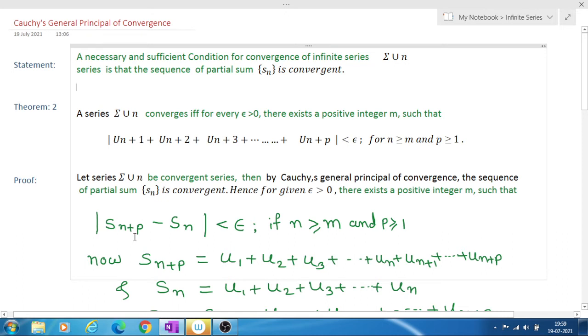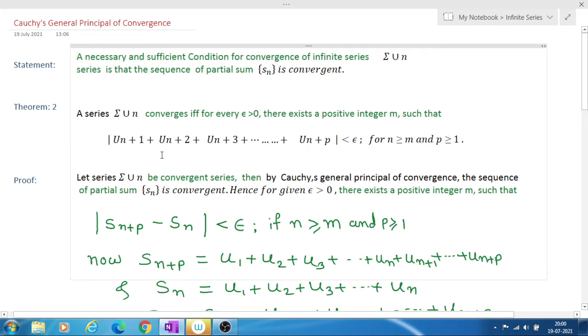mod Sm minus Sn, here we have written mod Sn plus p minus Sn, is less than epsilon, where n is greater than or equal to m and p is greater than or equal to 1.